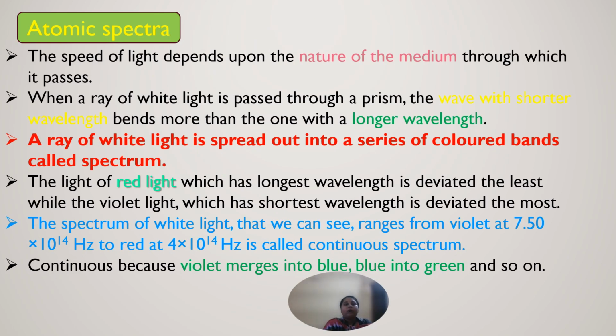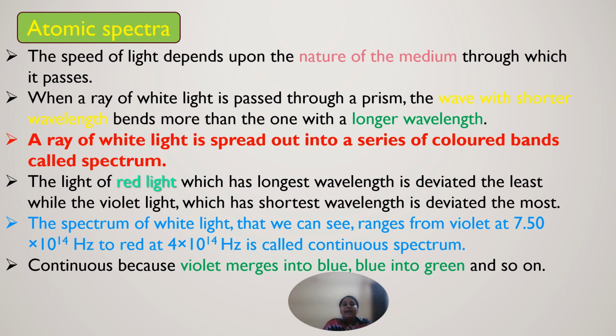So the next is atomic spectra. The speed of the light depends upon the nature of the medium through which the light passes. So, the nature of the medium is the major factor on which the speed of the light depends. If you pass a white light through the prism, the wave of the shorter wavelength bends more than the one with the longer wavelength. And the way white light is spread into a series of colored bands is called spectra.